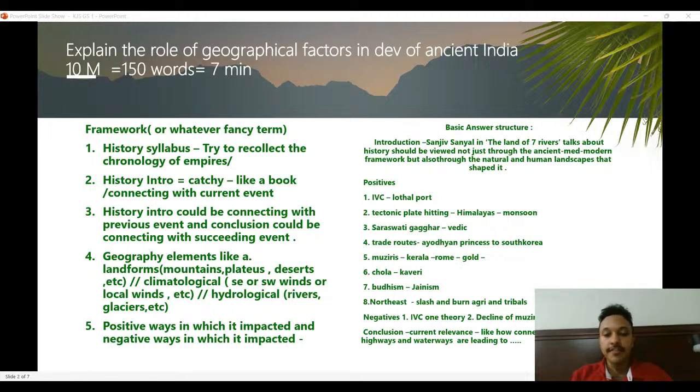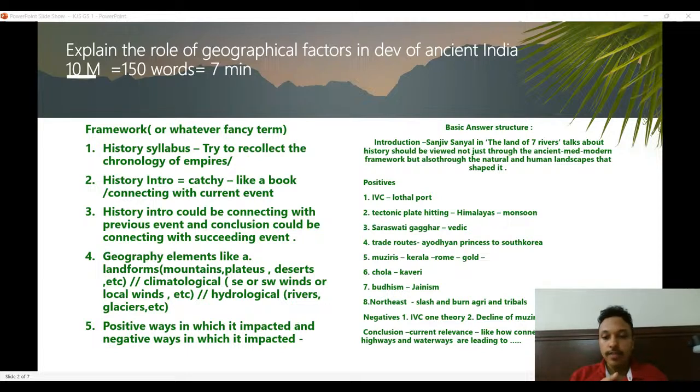And try to make it holistic by not just talking about the positives. Even though this question seems like it is asking only the positives, you can talk about the negatives as well, how geography also led to the decline. So try to look at it from multiple standpoints in every question, although it is not very obvious from the question. Try to have the alternate viewpoint also in most of the questions.